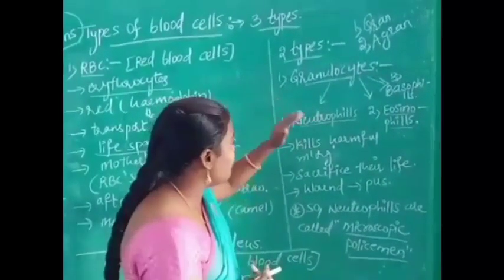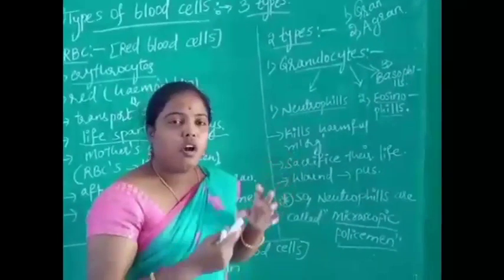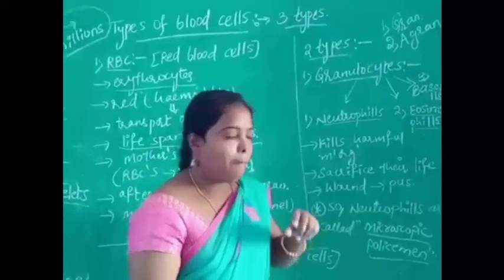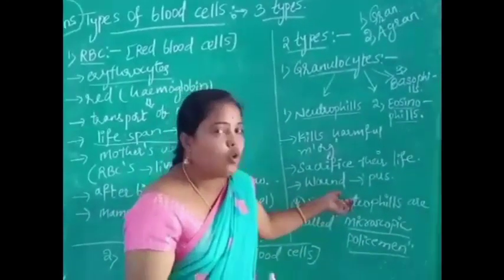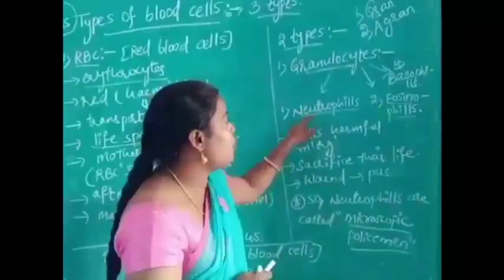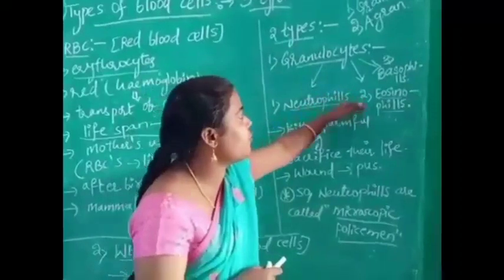So all the white blood cells kill microorganisms. But who will come first? In the three types of granulocytes: neutrophil, eosinophil, basophil.